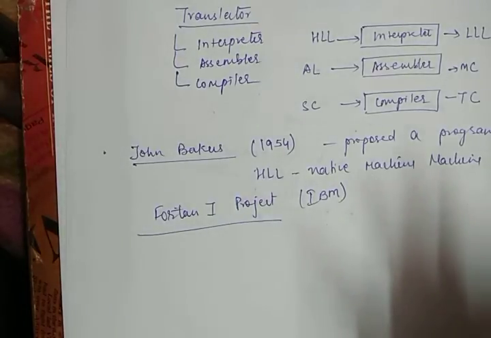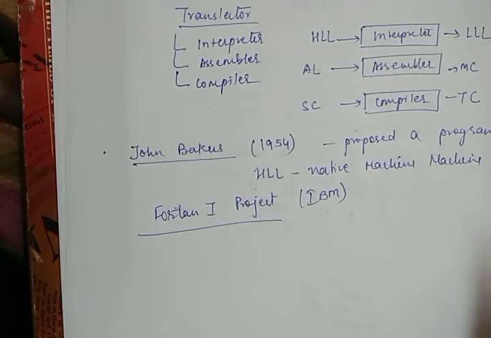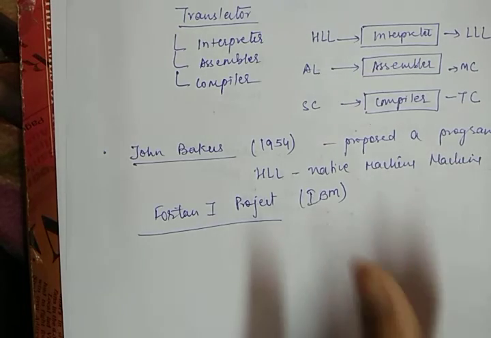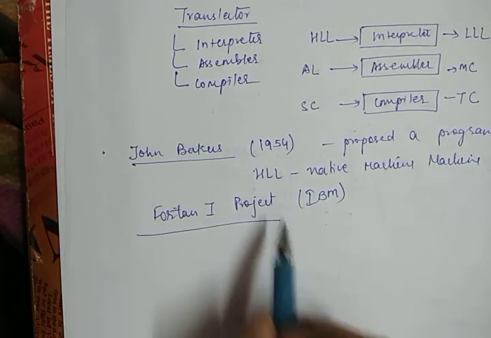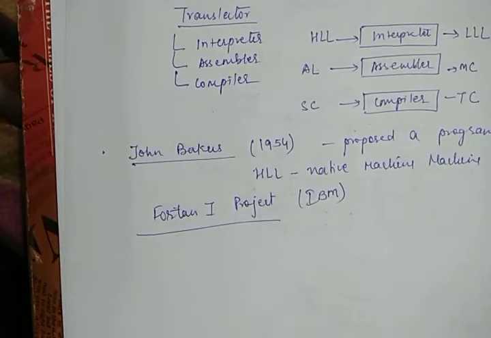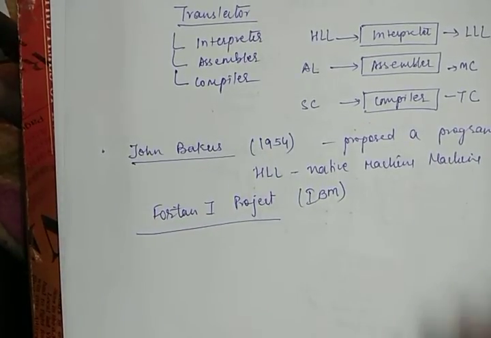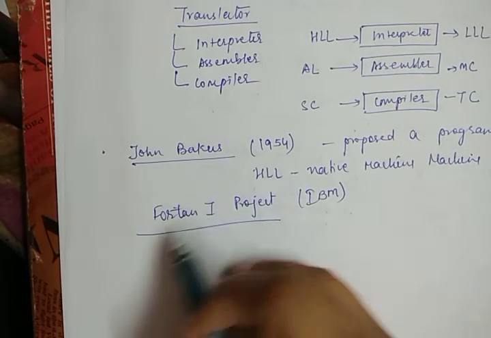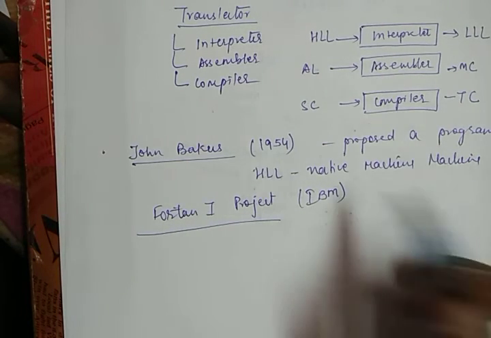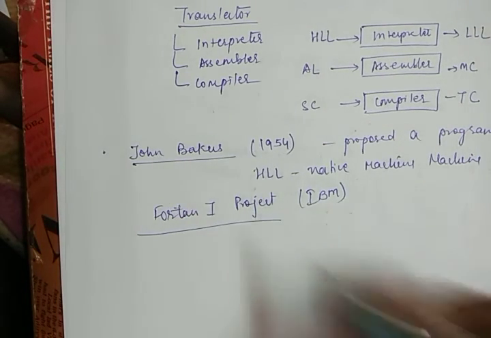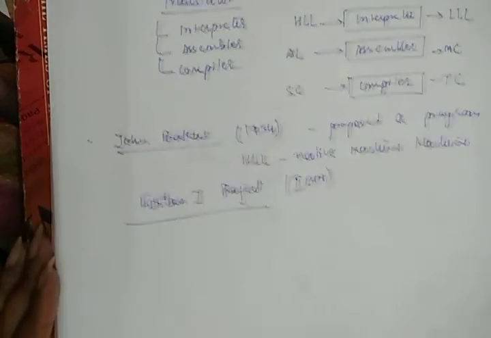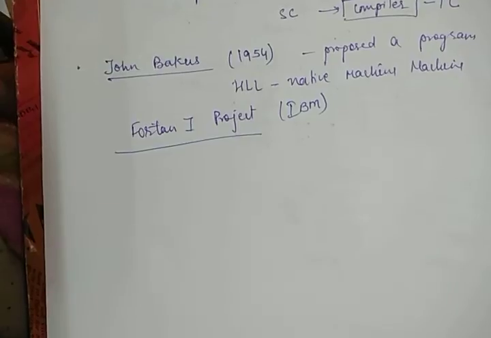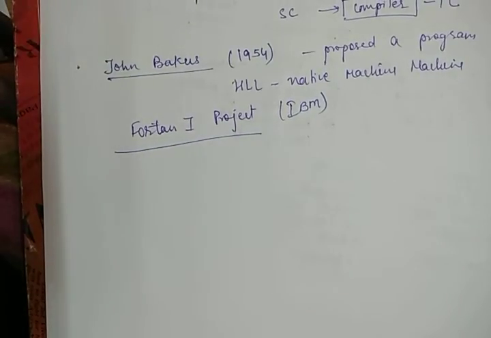Nowadays we are using different types of compilers, but all the modern compilers preserve the basic structure of this Fortran 1 compiler, which was developed by John Backus with the help of IBM.